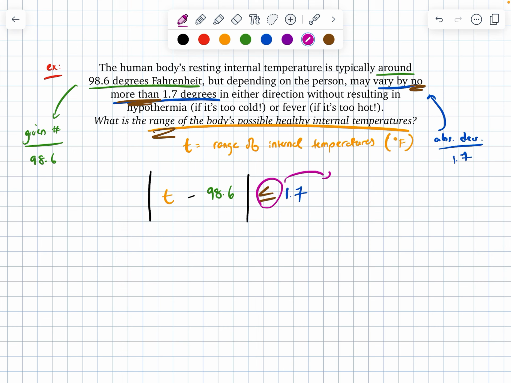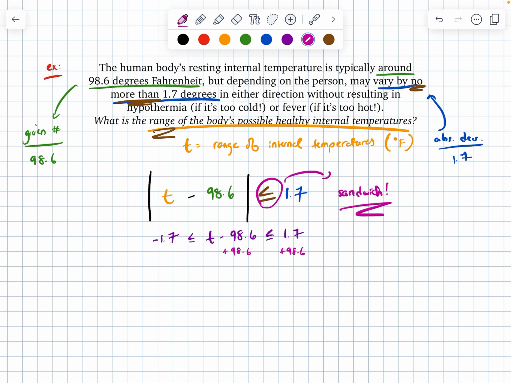All I need to do now is look at my symbol. Is this going to give me a sandwich or a split? Well, logically again, if I am less than or equal to 1.7, that means my distance from 0 needs to be closer to the 0 than the 1.7. So I need to be sandwiched in between my positive and negative cases. So here, what that tells me is that the stuff inside my absolute value, the t minus 98.6, needs to be sandwiched between the positive cases of positive 1.7 and negative 1.7.